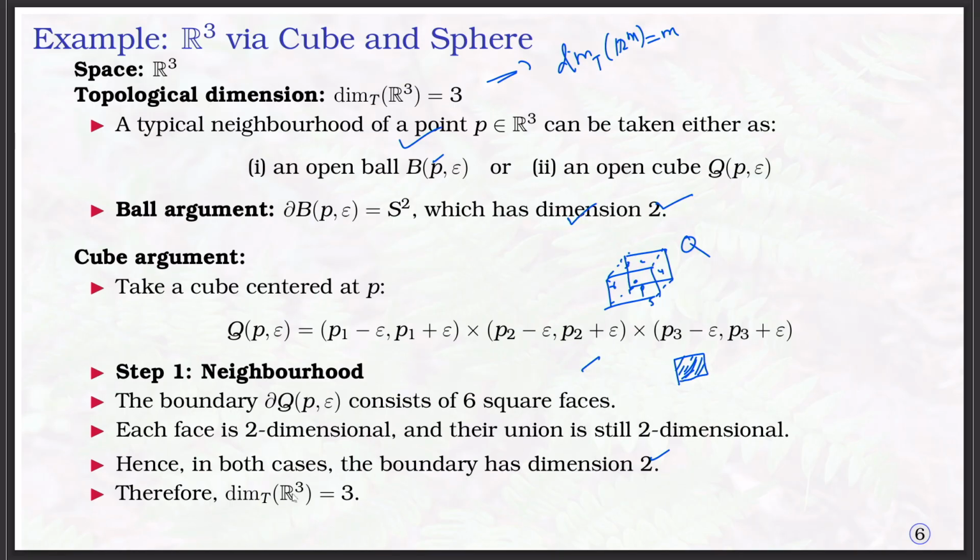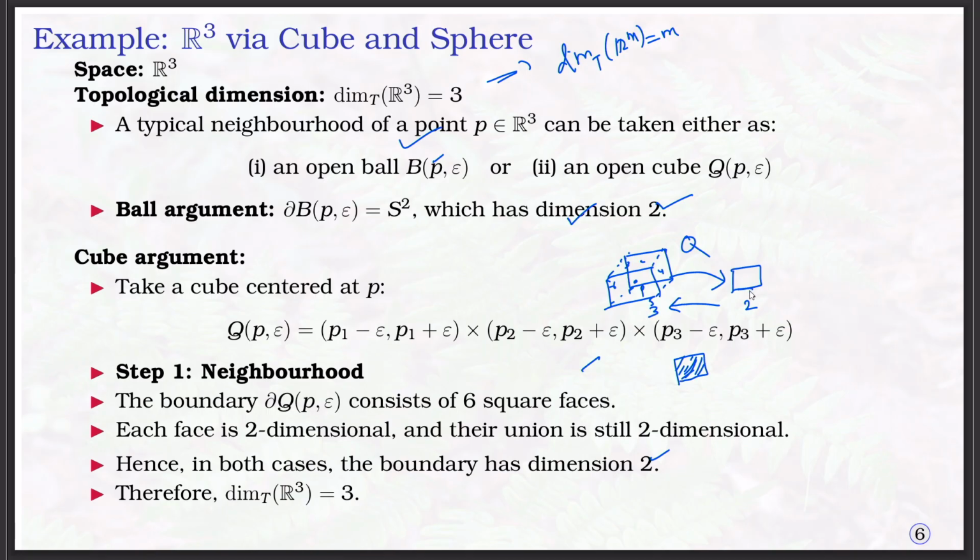Therefore, the topological dimension of R power 3 is 3. Here we are taking this cube, and if you take any point P in this cube, it has a boundary like this one. Now, this has topological dimension 2, therefore, this has dimension 3.